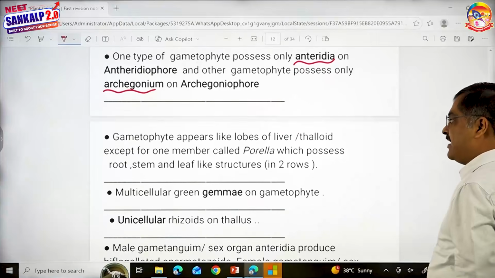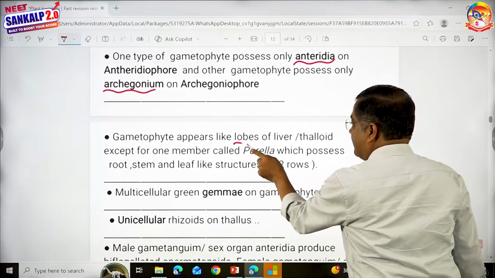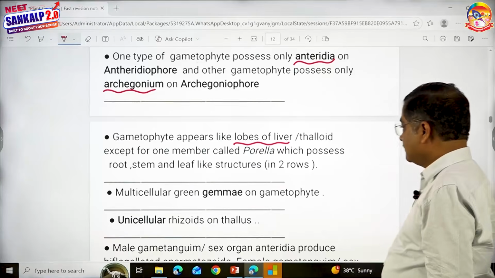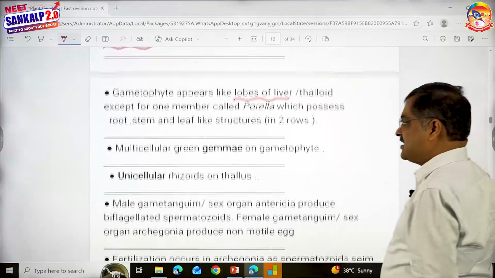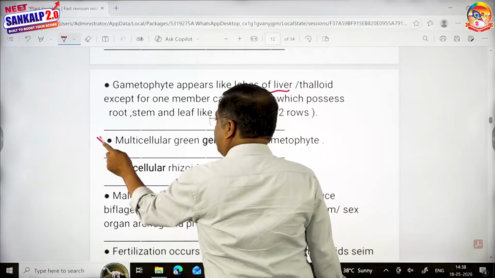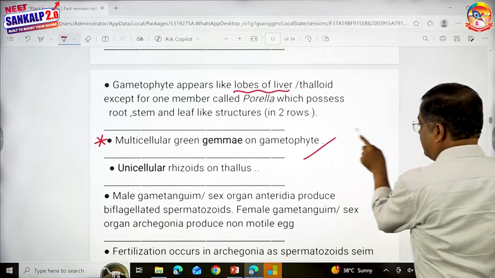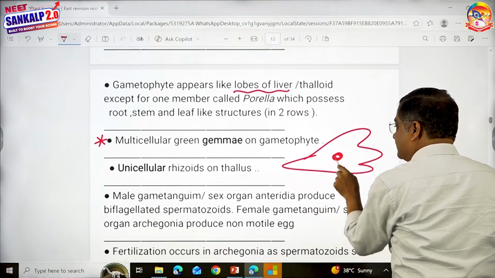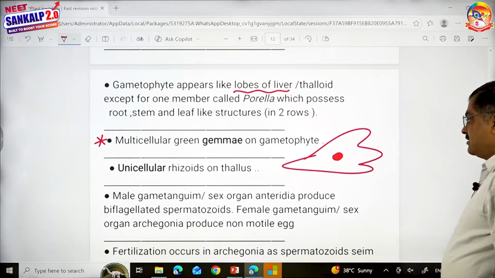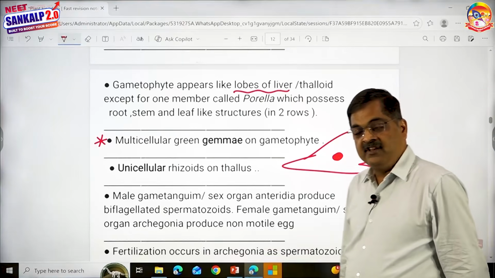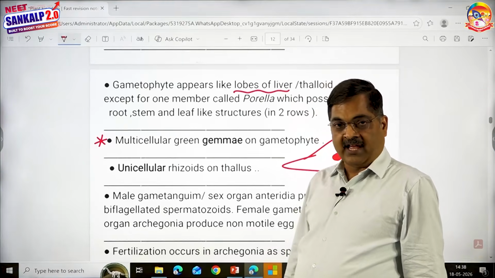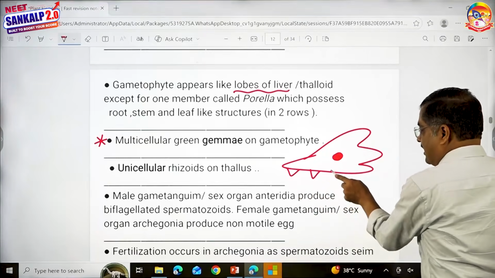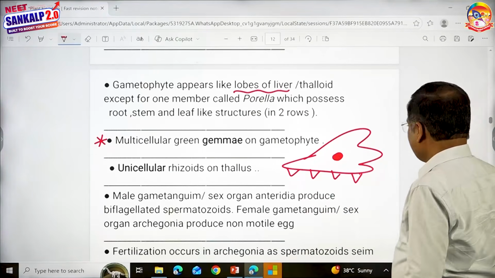How is the gametophyte? It appears like the lobes of the liver. That is the reason why it is called liverwort. Then this is an important point. On this thallus, if you observe, you're going to see multicellular green bodies, which are vegetative propagules, and you call them gemmae. That point is important. And they have unicellular rhizoids. Remember that point also.